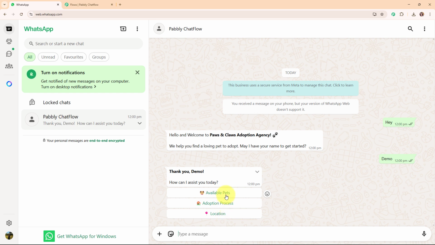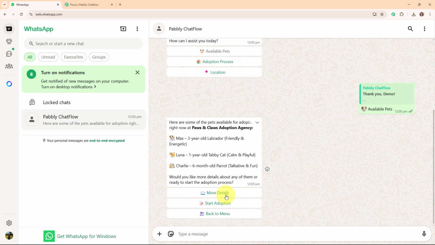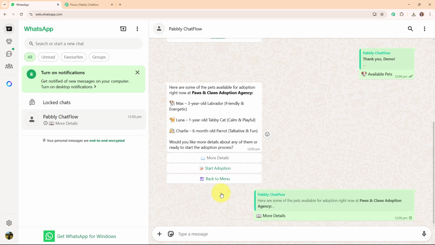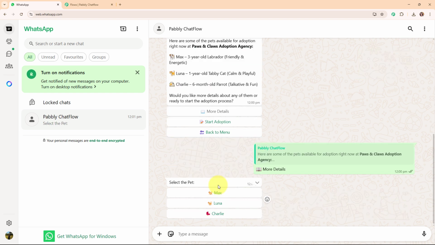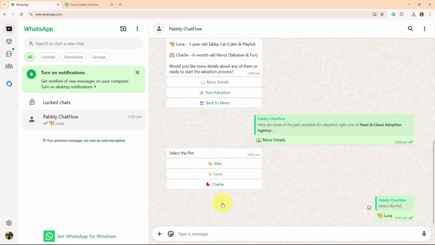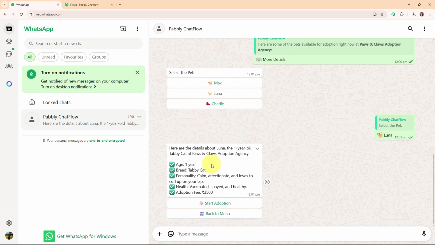So I'm going to select a random quick reply button. And then we have a list of available pets such as Max, Luna and Charlie. And then it says, "Would you like more details about any of them or ready to start the adoption process?" So I'm going to select more details. And then it is asking me to select the pet, so I'm going to select a random pet. And here we have received the detail for that particular pet. And then we have received the option as start adoption or back to menu.